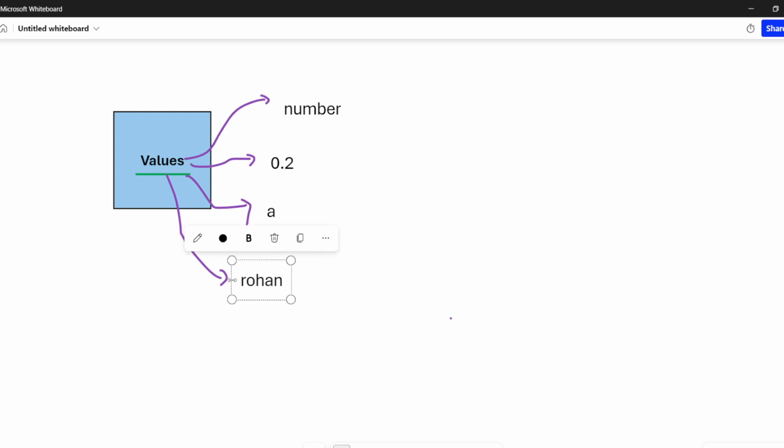So can we say that as a value inside a variable, we can store a number, we can store a floating value, we can store a single character, and we can store a collection of characters? Can we say that? Can we say like this, guys? Yes. We can store a number, a floating value, a single character, and a collection of characters. Can we say like this? Yes, everyone.